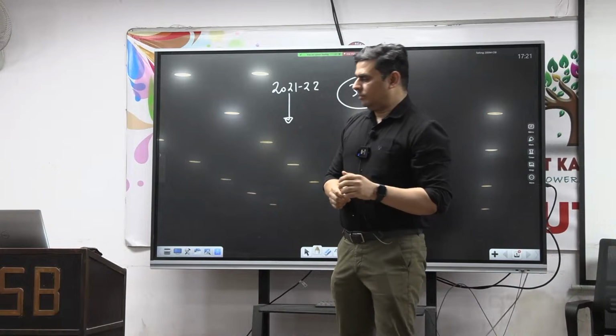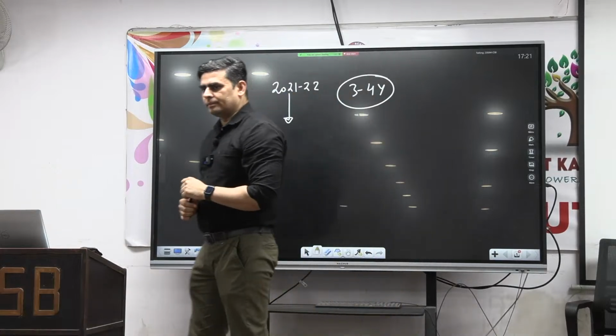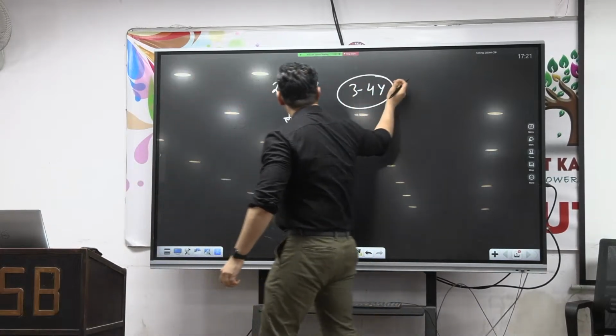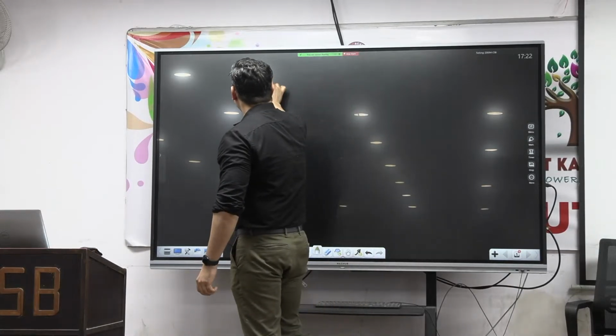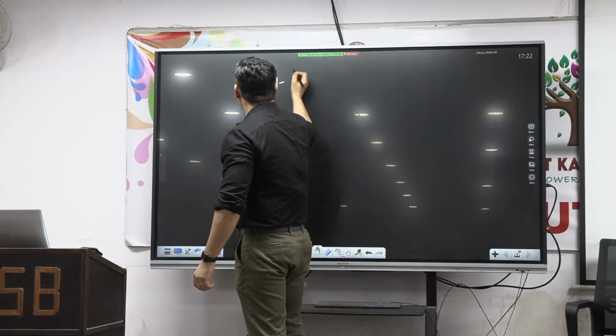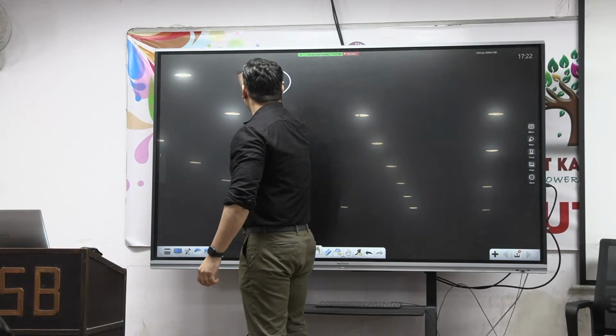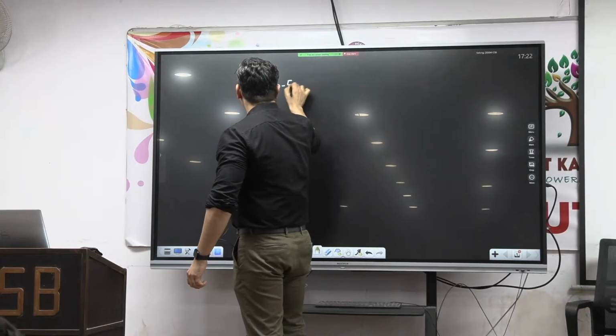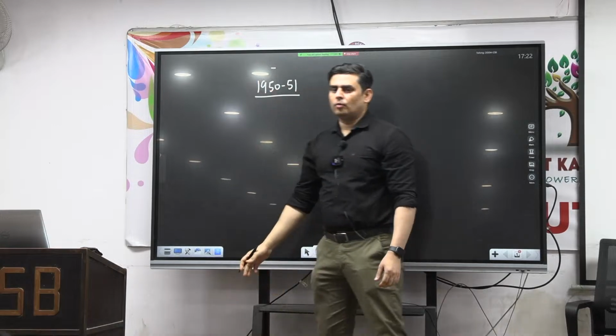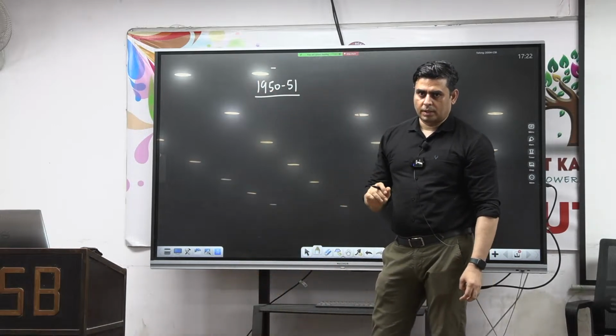Fine. Now, if you'll see the economic survey. The system of presentation of the economic survey was started during financial year 1951, meaning the 1950-51 financial year. They started this practice of presenting what? Economic survey.